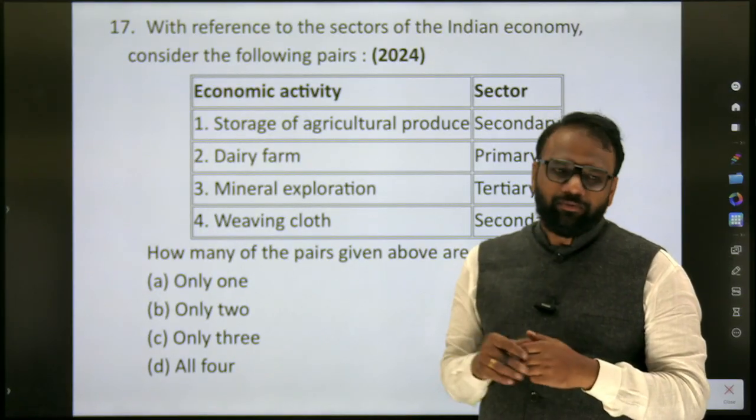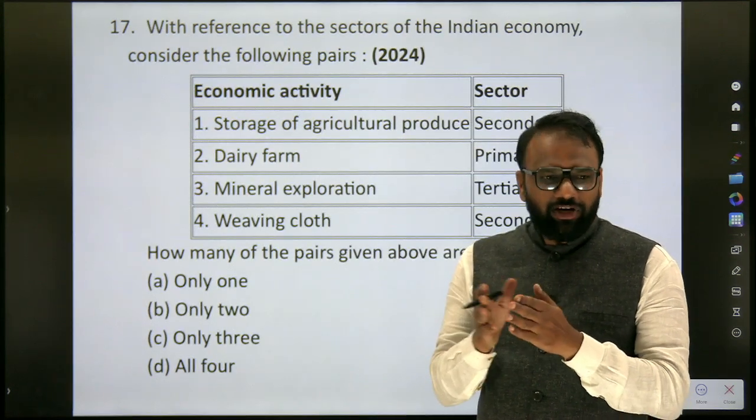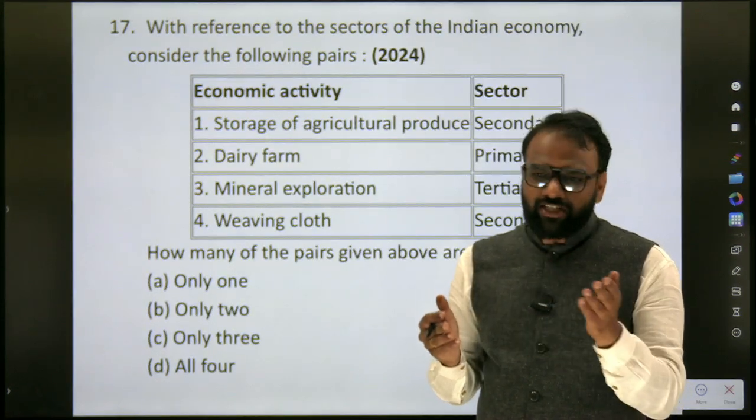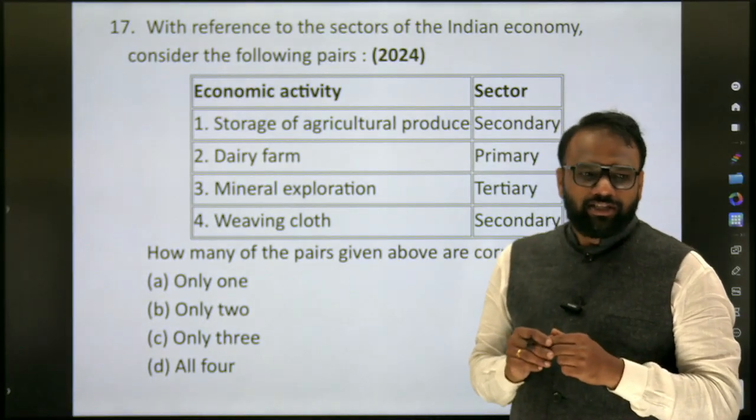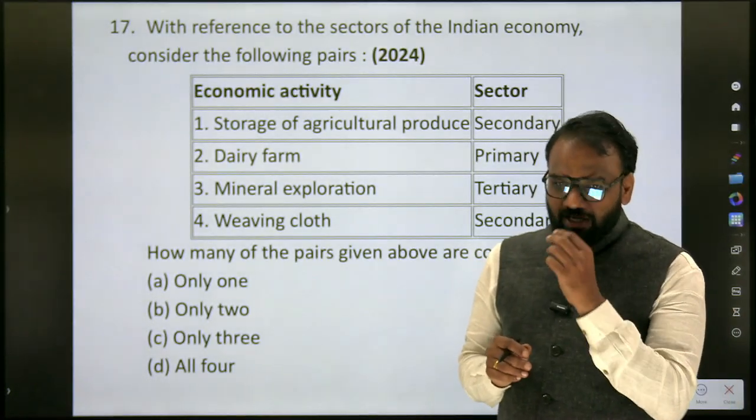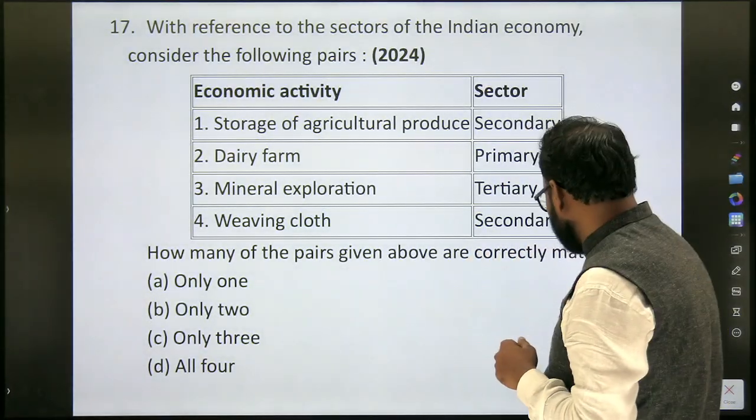Primary. Next, secondary. Wherever some kind of processing takes place, we call it the secondary sector. Manufacturing is part of secondary. When it comes to tertiary, services come under the tertiary sector. In detail, you can go through the class. Now what we can do here is just question based.